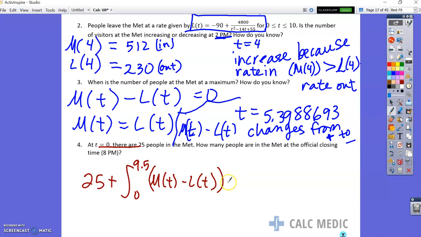dt minus the integral of people leaving, so the only time when people are leaving without everybody else, 9.5 to 10 of L of t dt. And it's really important to make sure you're paying attention to the domain here, because my initial reaction was to go from 0 to 10. And actually, I think I went from 0 to 9.5, but I forgot about all the other people who still had to get out of there. And so how many people were still there when they were actually closed? Because there were 25 people there when they opened. How many people were there when they closed?